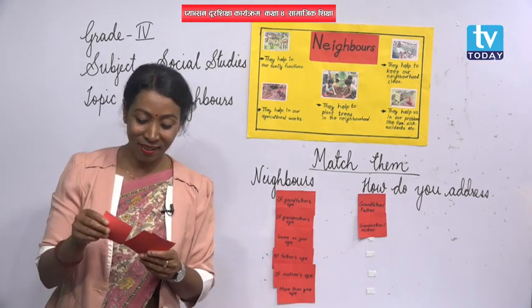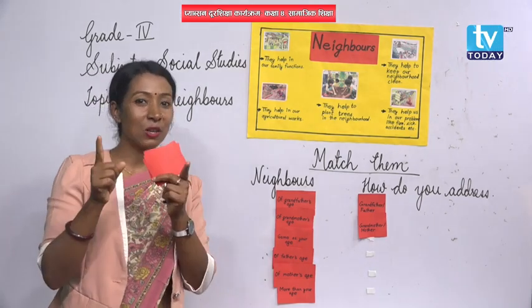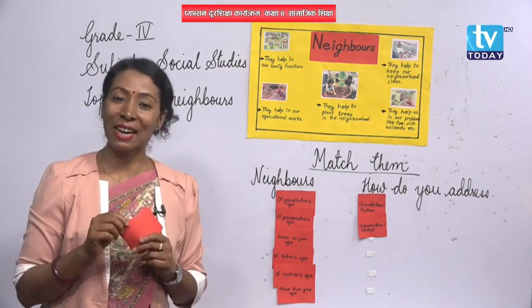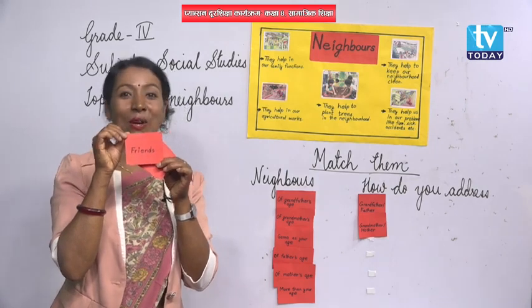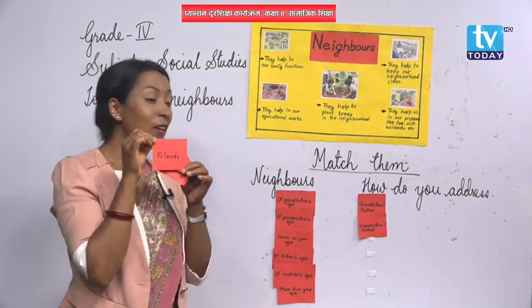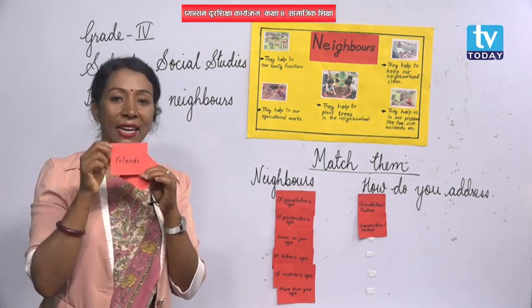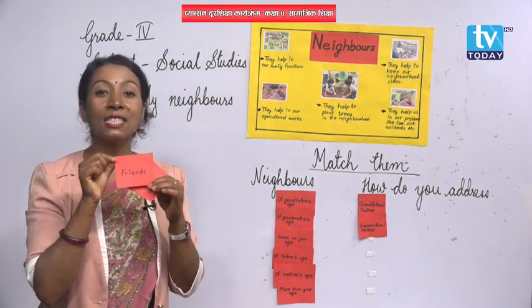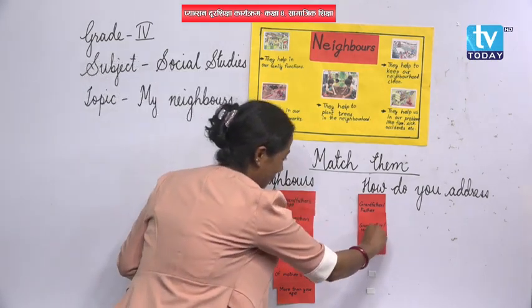What to call then? Okay, I have got a right answer here. I hope you also have got the right answer over there, right? Those people of your neighborhood who are of your same age can be called friends. Okay, very good.